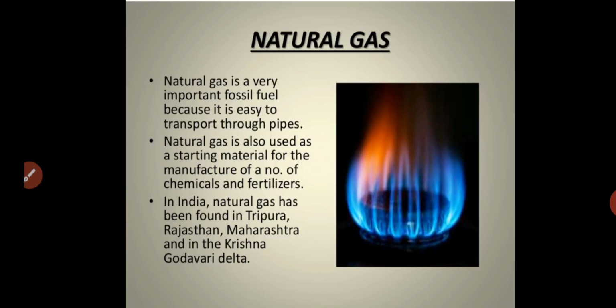In India, natural gas has been found in Tripura, Rajasthan, Maharashtra, and the Krishna Godavari delta. So this is some basic information about natural gas.